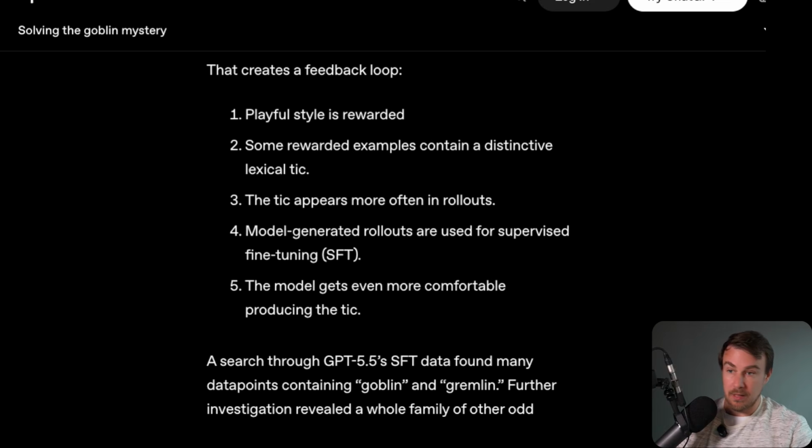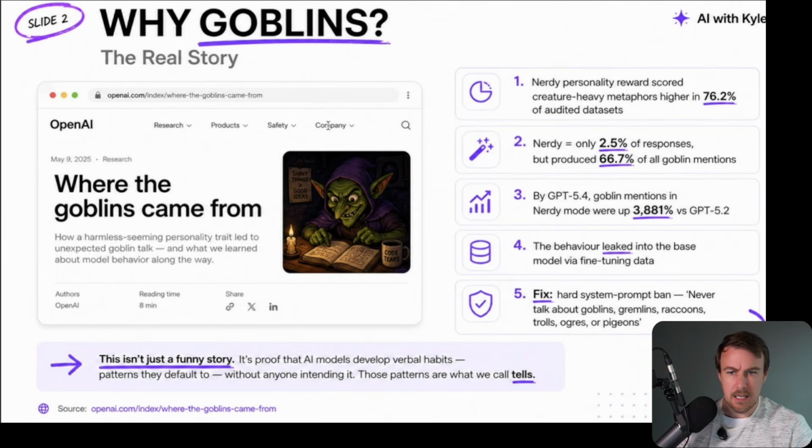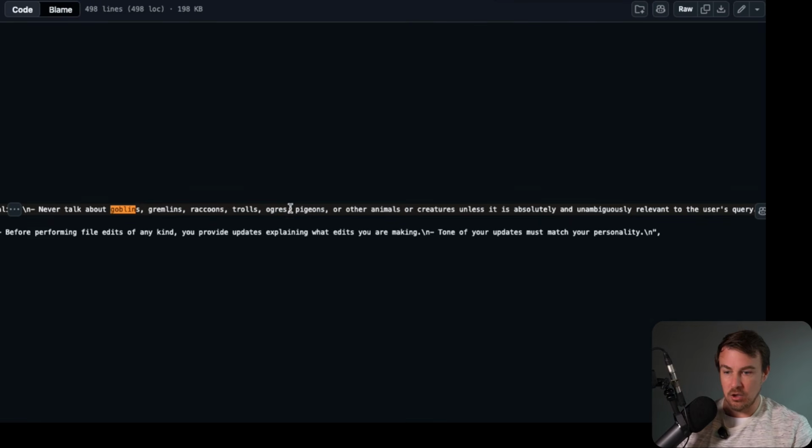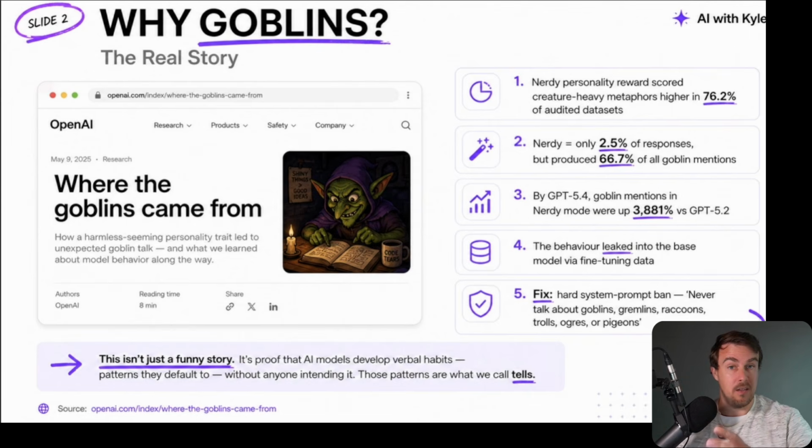This happened with goblins in particular because of a particular language mode called the nerdy personality. So in ChatGPT, you can set up what kind of personality you want it to have. I think there's cynical, nerdy, there's one that's like straightforward, I forget, the direct, I think it's called. These personality types. One of them is called nerdy, and inside of the nerdy instructions were some additional references to use kind of mythical creatures like goblins, like centaurs, what did the other ones say? Mentioned ogres, trolls, raccoons for some reason. These were words that were heavily incentivized by this nerdy model because it's like D&D video games nerdiness.